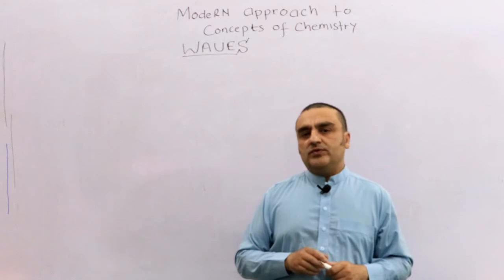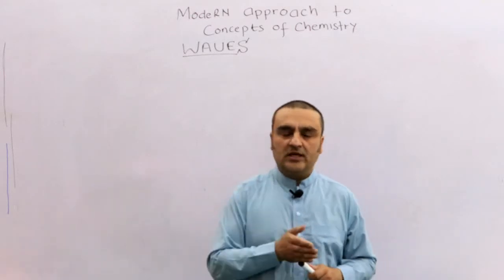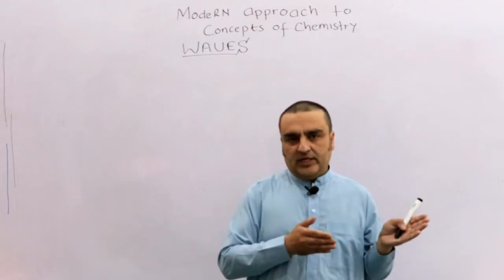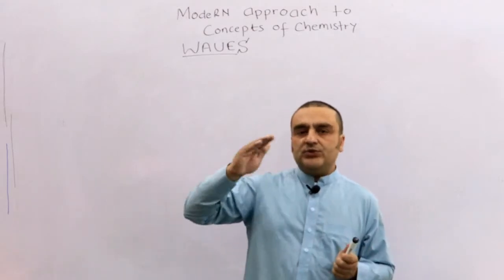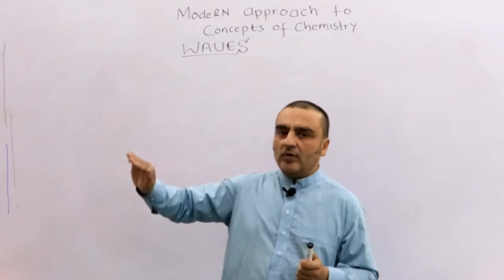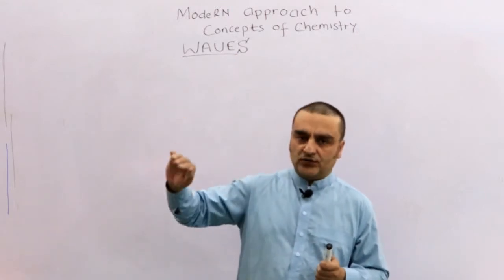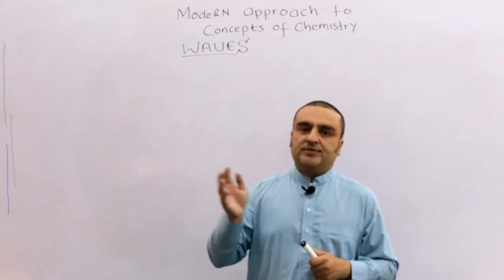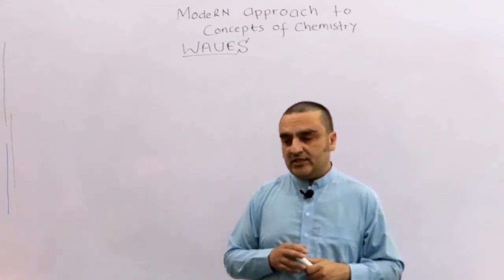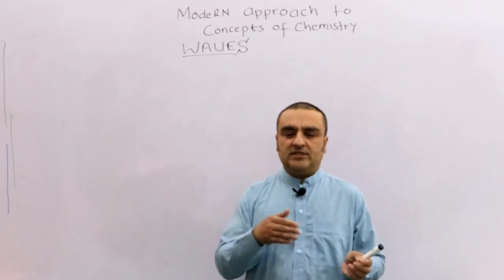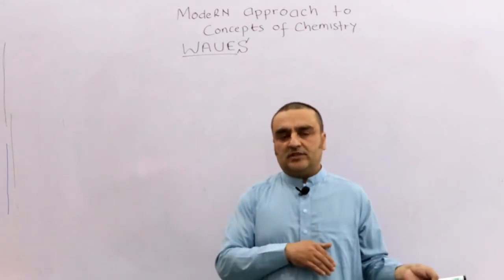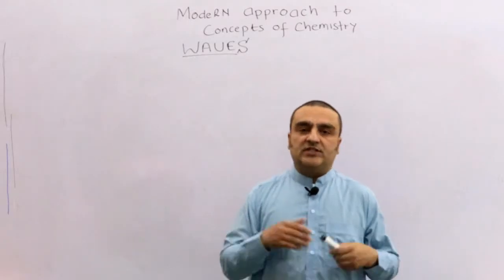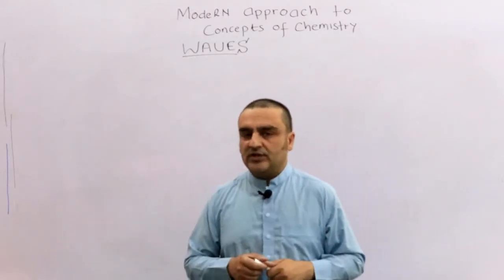Majority of you may have visited the beach, and on the beach you may have seen waves formed. Waves are also formed in an ocean, and they come toward the beach. If someone hasn't visited the beach, they might have seen it on television.